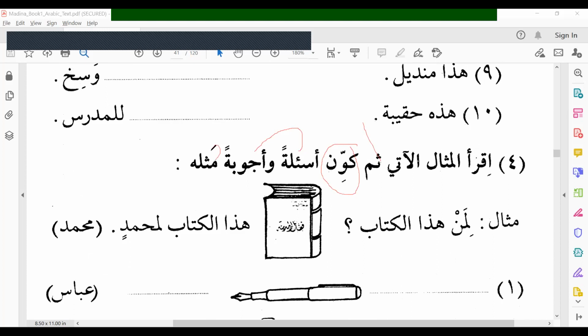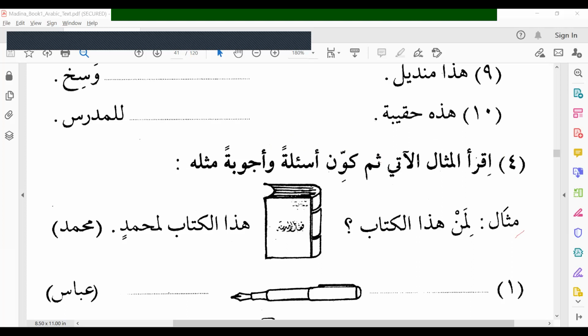Mislahu, like it, similar to it. Okay. Iqra'il mithal al-ati. Read the following examples. Then make the question and answer similar to it. You have to make the question and answer both.